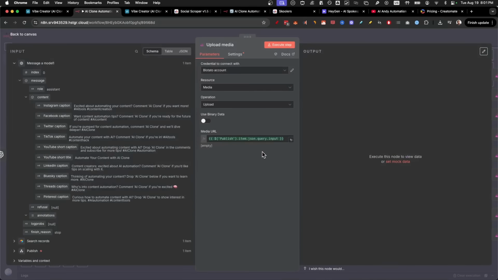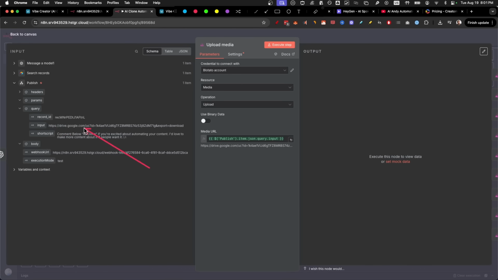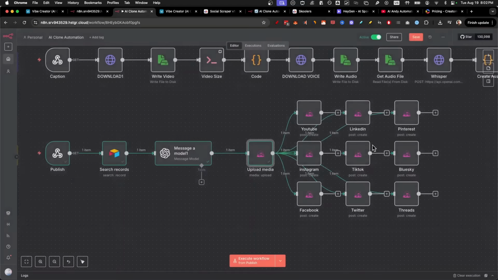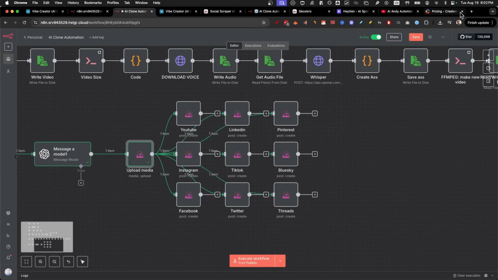The next node is going to be upload media. What this does is it takes our media URL, and that's this file right here from Google Drive, and then it uploads it to Blotato, which is the service that we're using to post it on all these social media platforms. So let me show you that next.